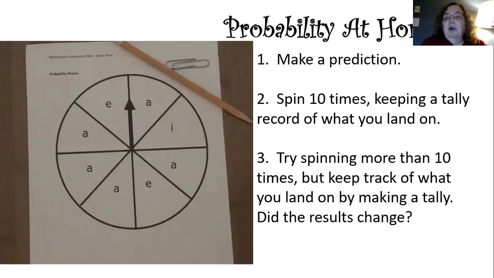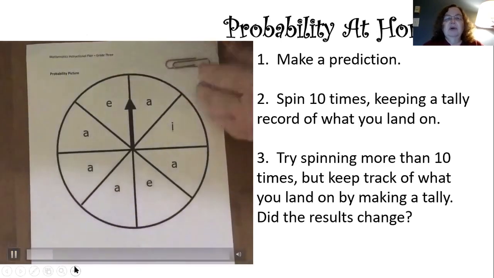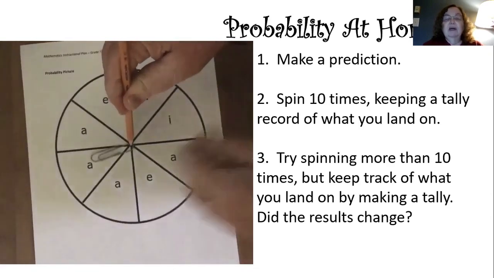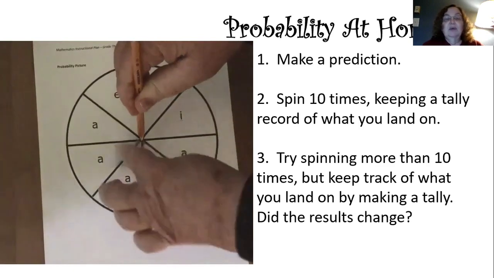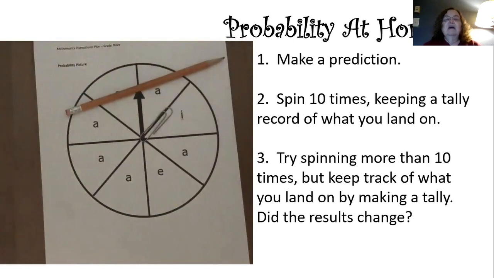So now, I want you to play probability at home. And I want you to make a prediction, and you can use the spinner. But you say, I don't have a spinner. Well, if you have a paper clip and a pencil, you can put the pencil down there and use the paper clip up as a spinner and spin it one more time. There you go. And I landed on the I that time. So spin it 10 times and keep a record of what you landed on. And then maybe try spinning more than 10 times and see if your results change.